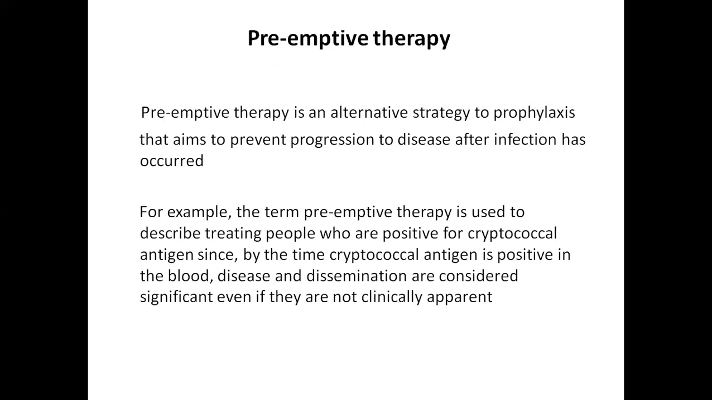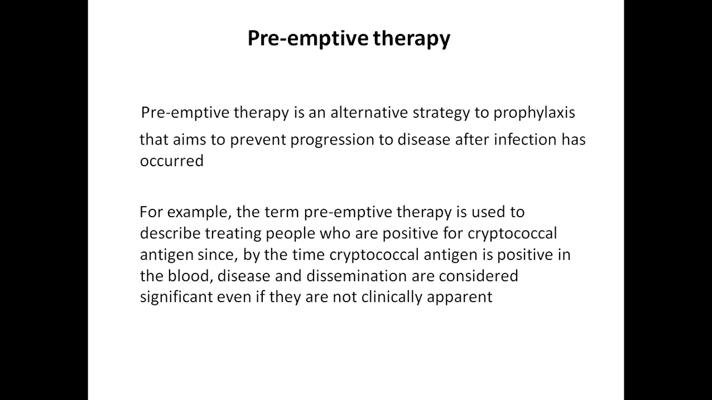Now, coming to preemptive therapy. There are two terms basically: one is preemptive therapy, another is presumptive therapy. Preemptive therapy is an alternative strategy to prophylaxis that aims to prevent progression to disease after infection has occurred. Preemptive is a very sensitive term to be coined. Basically, a patient has the infection or the organism in his body, but the patient does not have any signs and symptoms to say that the patient is diseased. This is a preemptive therapy.